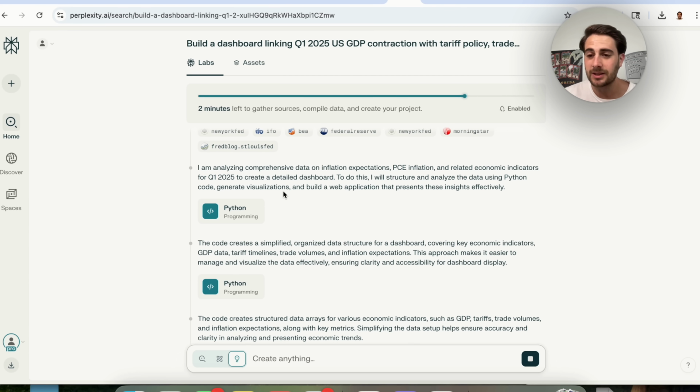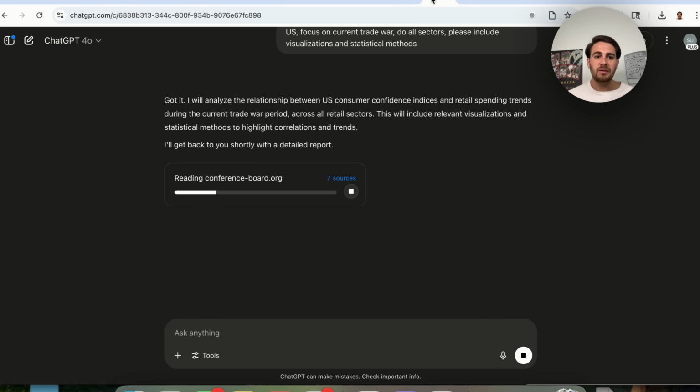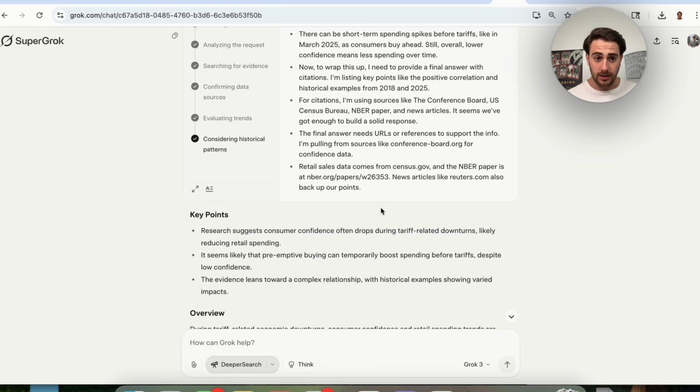And then I cannot wait to see what this actually looks like. Now, if we come back over here, we're going to see that ChatGPT is still working through this. Now, again, one thing I wanted to note, Perplexity has literally done 2 of these reports now in the same time that ChatGPT is like 25% of the way through. Grok is already done with this.